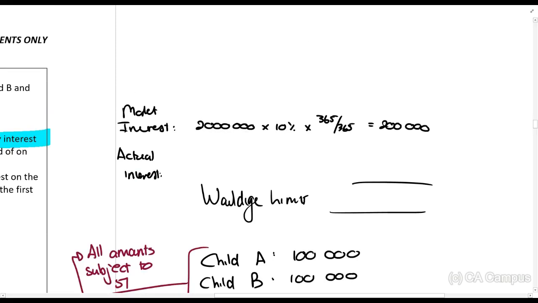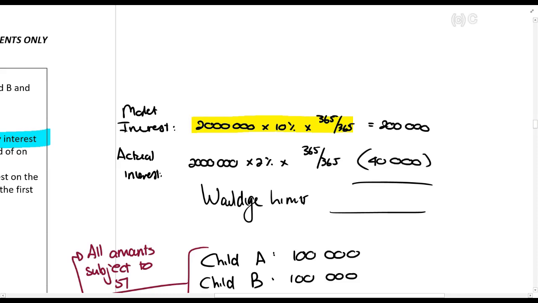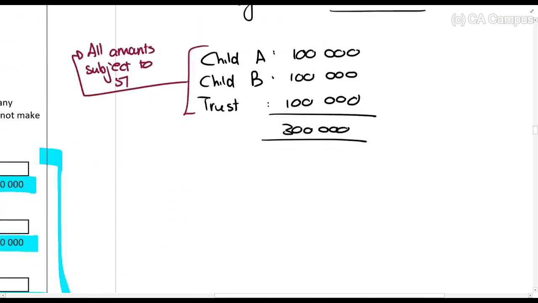So the actual interest that he should have charged is 2 million times 10% times 365 over 365. He actually charged 2 million times 2% times 365 over 365. So he charged 40,000. So that means that the Woulidge limit is 160,000. Okay, so now I'll just make sure that you see.